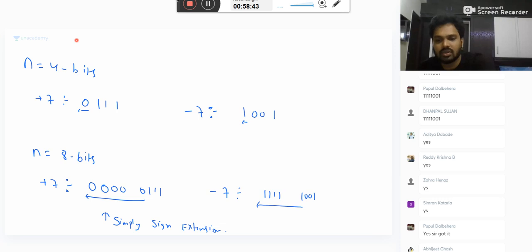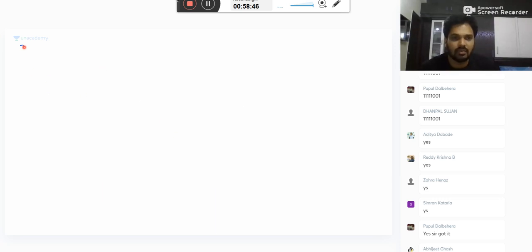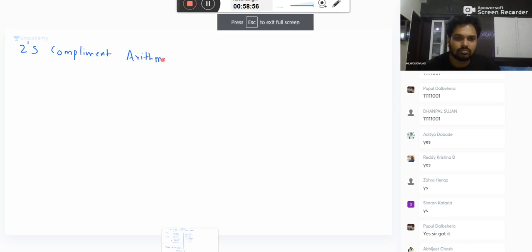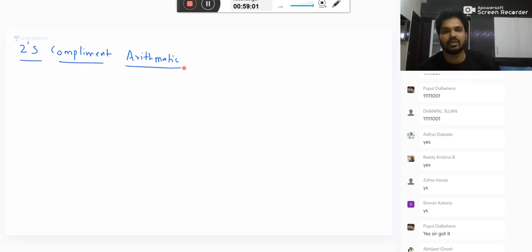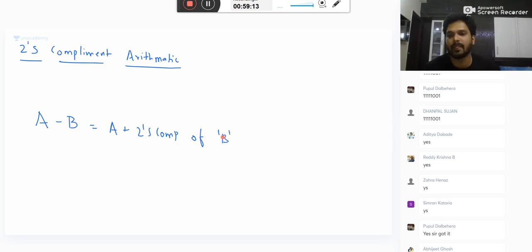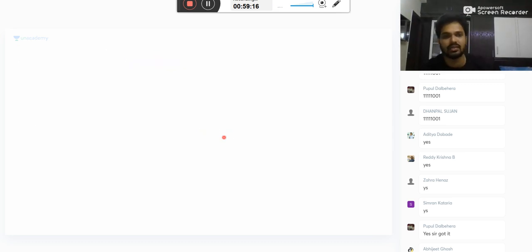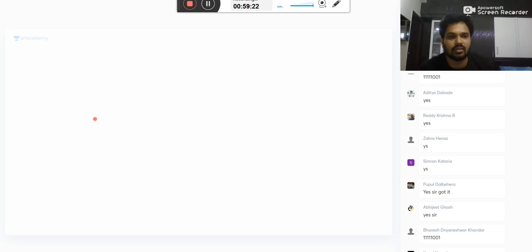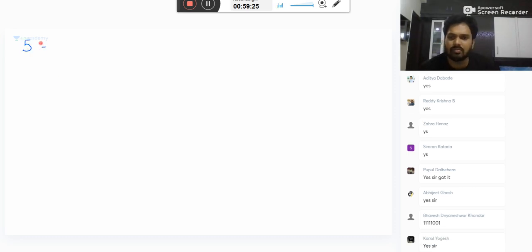Next come to 2's complement arithmetic. Examiner is asking this regularly. Okay, 2's complement arithmetic, very simple rule. If you want to do a minus b, it is a plus 2's complement of b. Okay, if you use this method, what is the advantage? See here. If you take n equal to 4 bits, let me take the same numbers, 5 and 3, and do it.